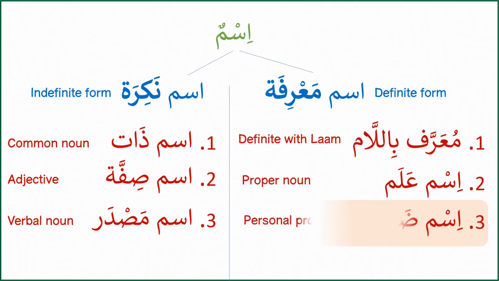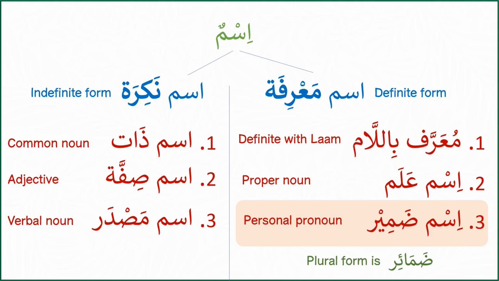Moving forward with the discussion of ism, we covered 5 subtypes of ism in our last video. 3 are indefinite forms, nakira, and 2 are definite, ma'arifah. The third type of ism ma'rifah is Ism Dameer. Dameer, which is the plural form of word Dameer, are personal pronouns like he, she, it, they in English. We will continue exploring them in future videos. Our main focus in this video is to familiarize ourselves with the definite and indefinite forms of ism.